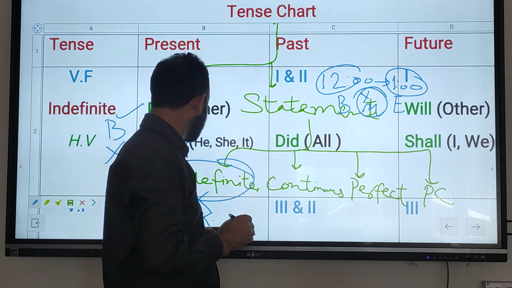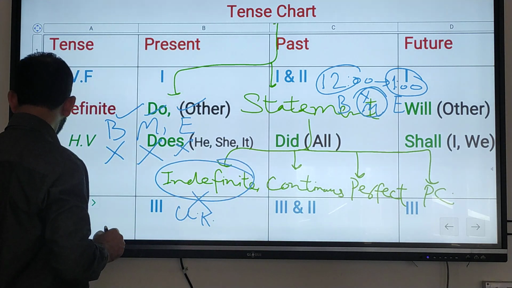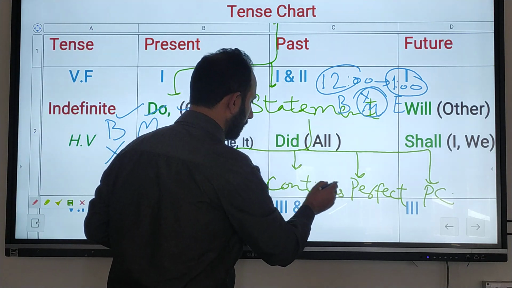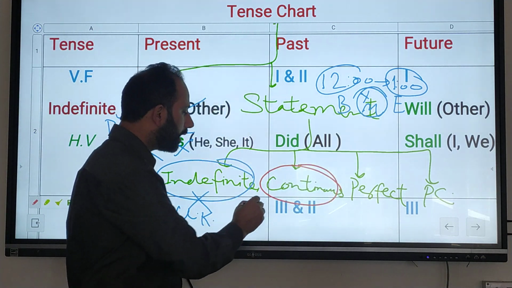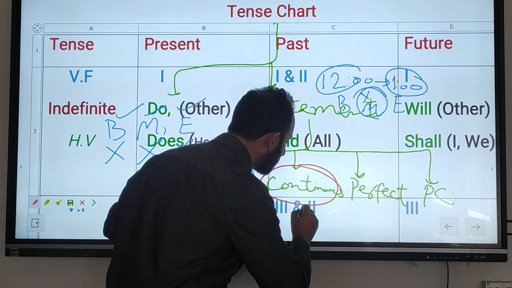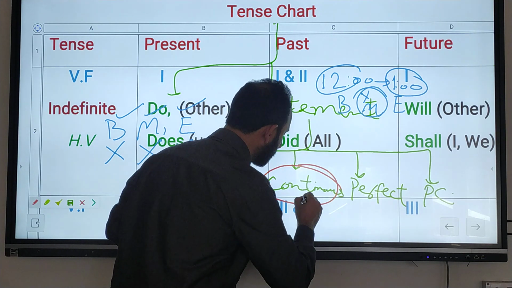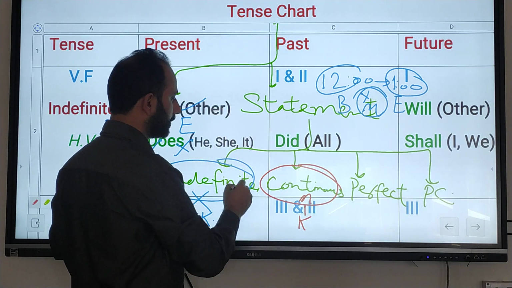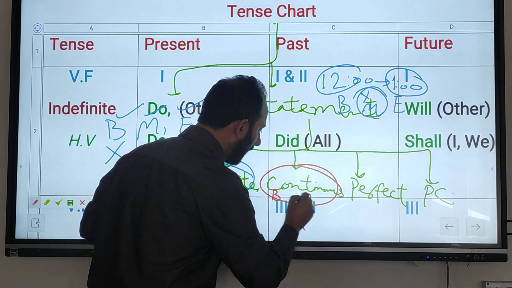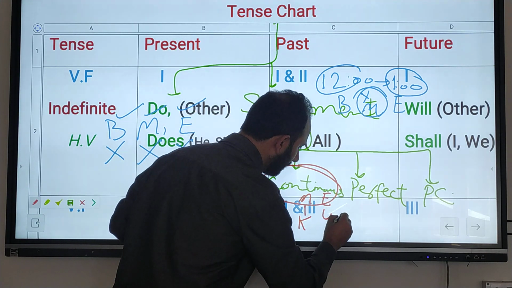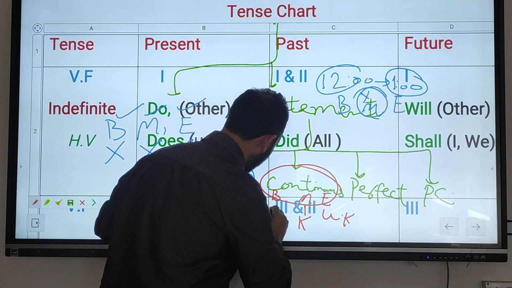In case of continuous, you have to remember that only the middle is known, while the beginning and end are unknown.